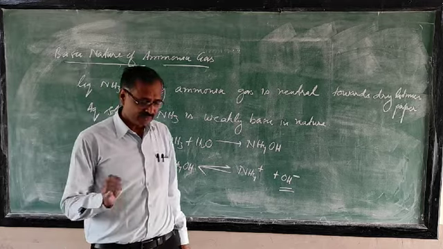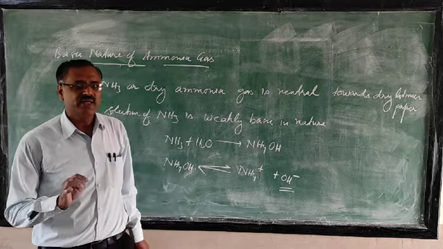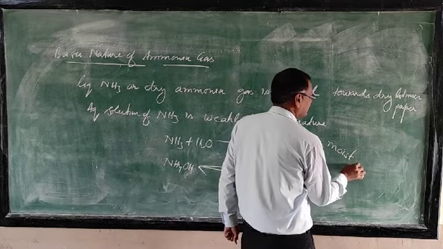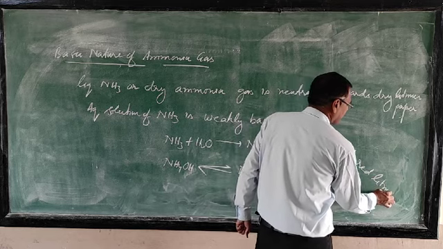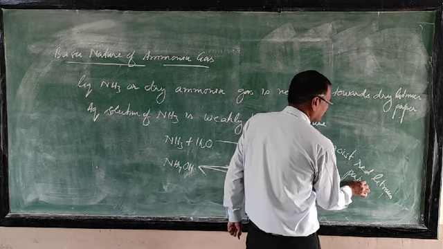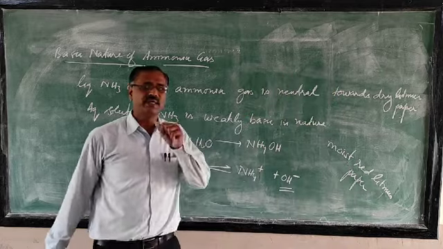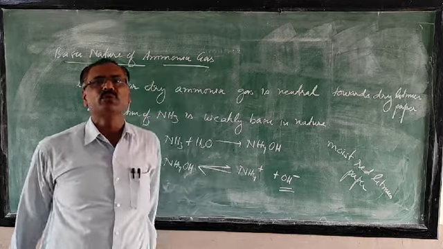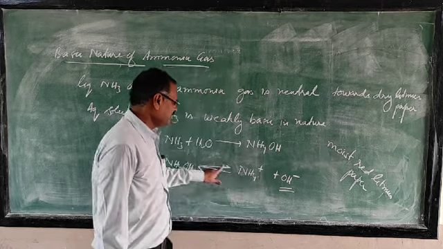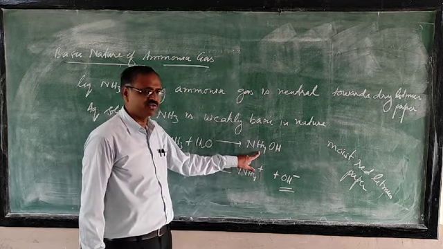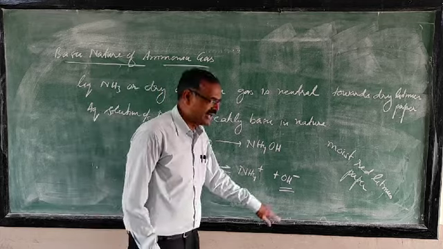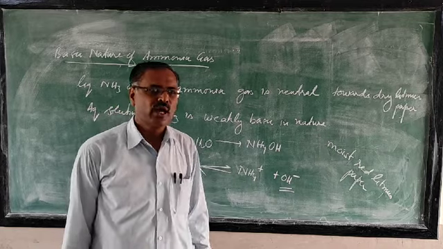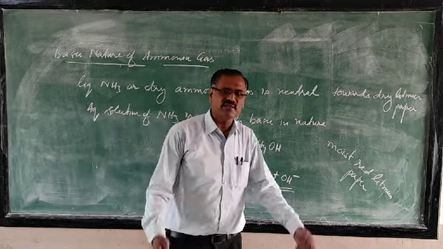You must have seen, whenever you go to the lab, we ask you to use moist red litmus paper. If you are using moist red litmus paper, then only you will get a color change. What is the reason? From your test tube, ammonia gas is coming, it is dry ammonia gas. But when the moisture is there, then only this reaction takes place. It forms ammonium hydroxide combined with water, and by dissociation gives the hydroxyl ion. So when this hydroxyl ion is formed, then only you get the basic nature. And if you take the dry litmus, then no color change will be there.